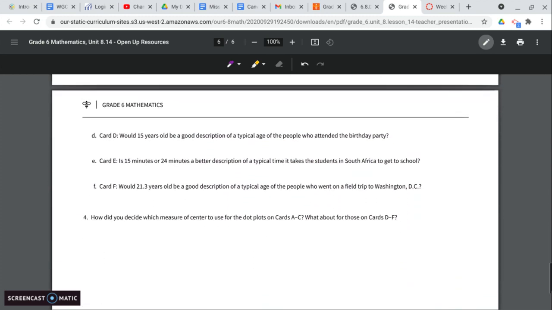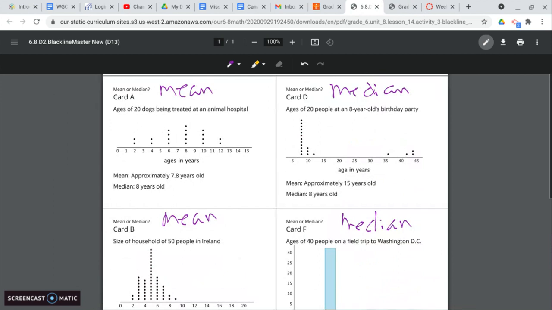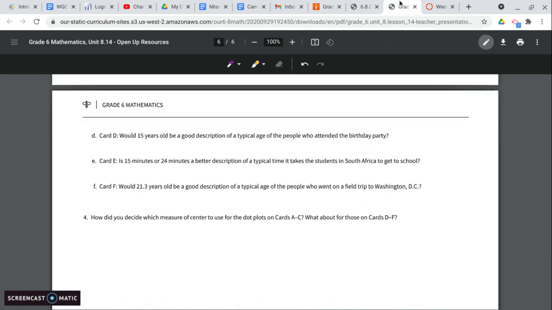All right, for card D, would 15 years old be a good description of a typical age of the people who attended the birthday party? And so remember, the mean was 15. No, not at all. No. 8 would be a better description.